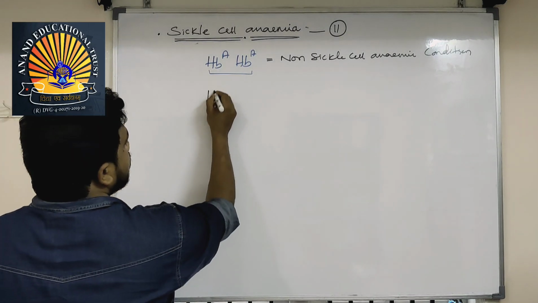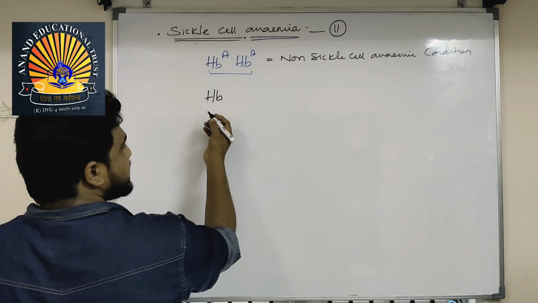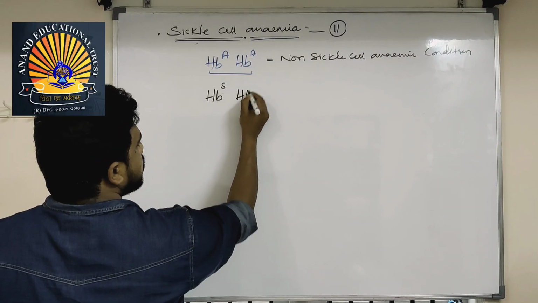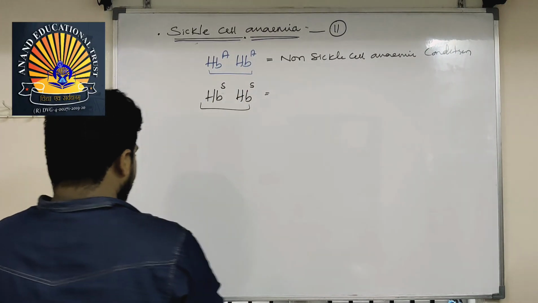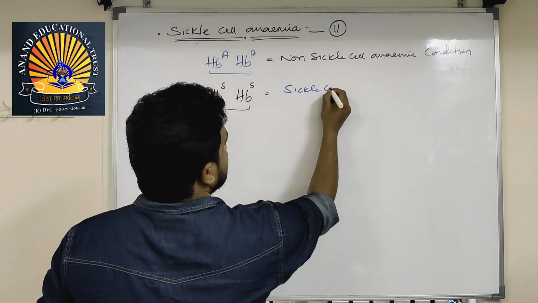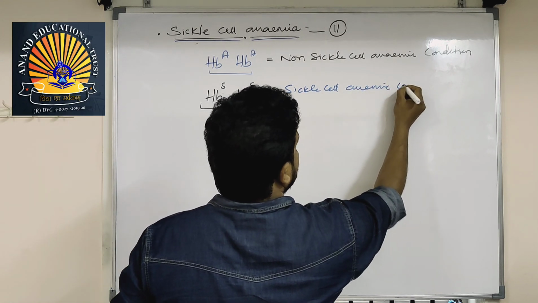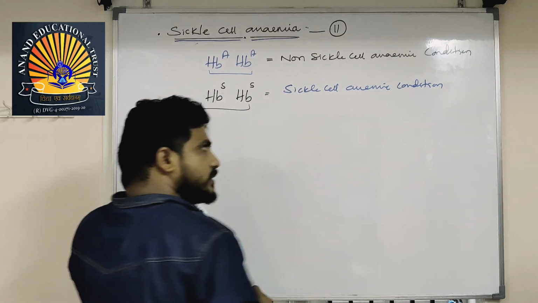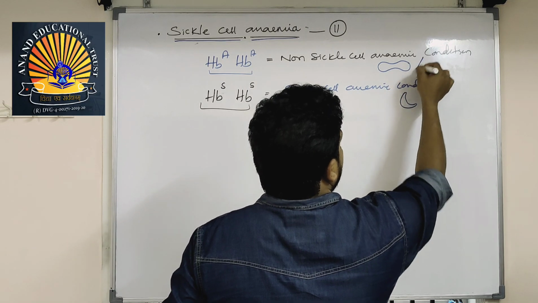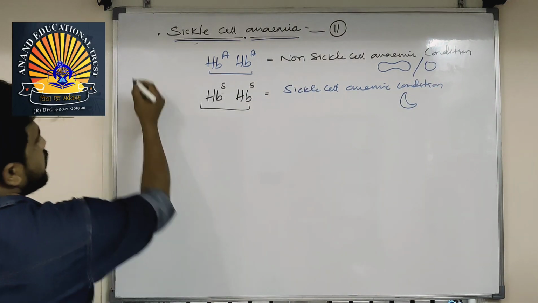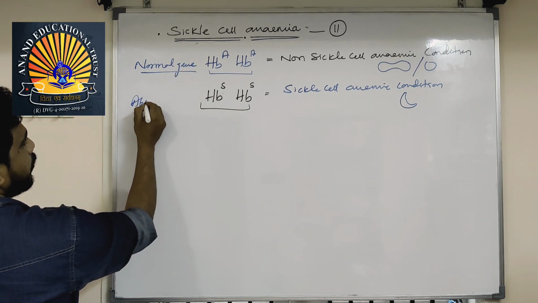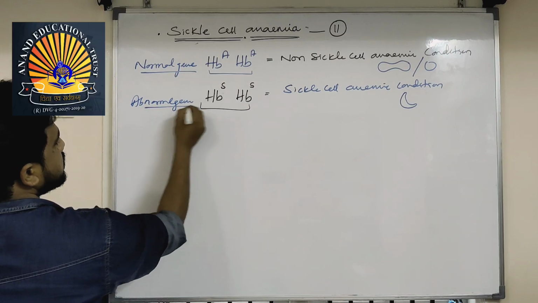Your RBC will be in round shape. On the 11th chromosome, homologous chromosomes, genes consist of HbS and another one is also HbS. Then that person is affected by sickle cell anemia. Sickle cell anemic condition. In that person, RBC will be sickle shaped. Here the RBC will be biconcave or round shaped. This is a normal gene for sickle cell anemia. This is an abnormal gene for sickle cell anemia.